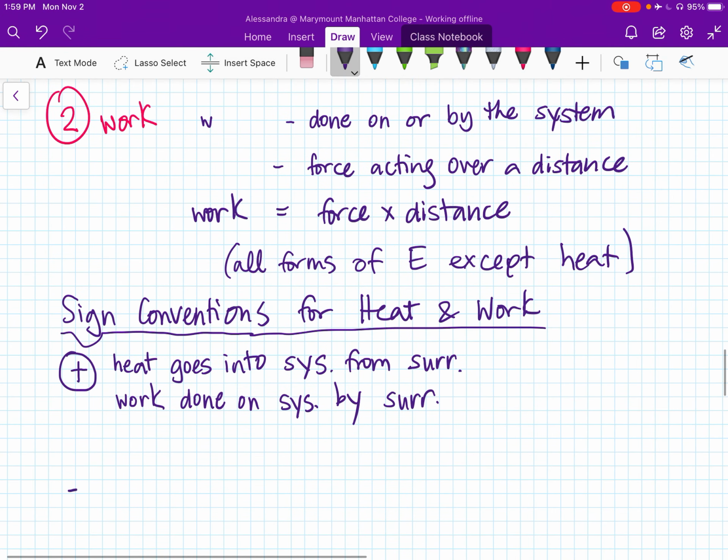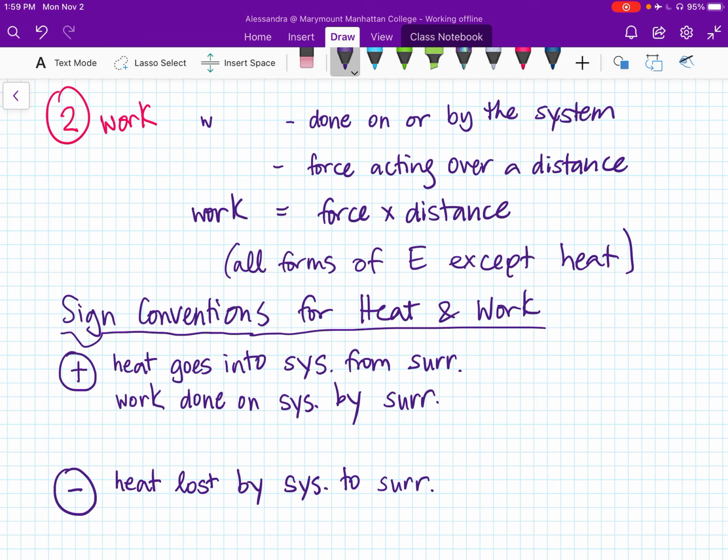Conversely, you have negative values for heat and work. Again, it's from the point of view of the system. So when heat is lost by the system to the surroundings, then that Q value would be negative. If the work is done by the system on the surroundings, then that W value would be negative. So the easiest way to remember it is that the sign conventions are from the point of view of the system.